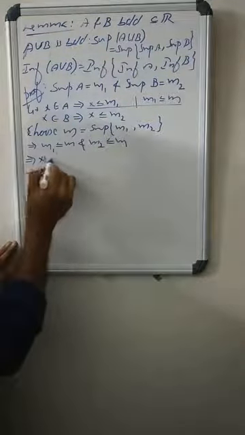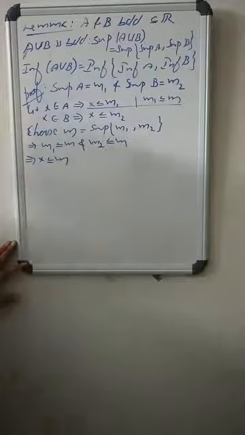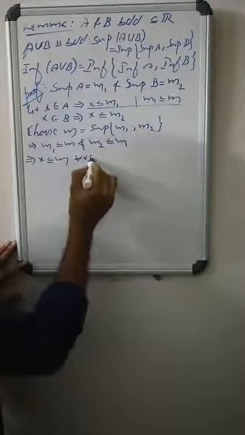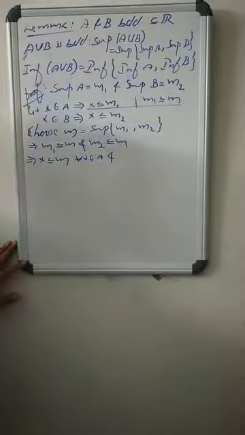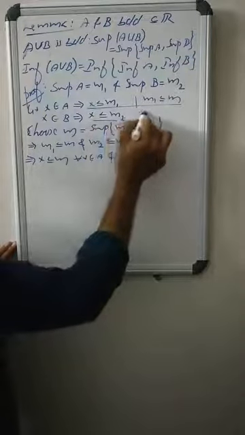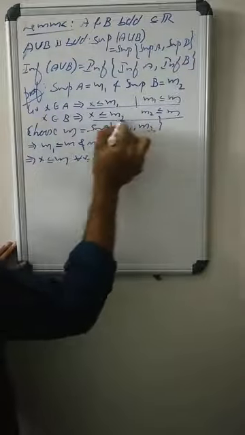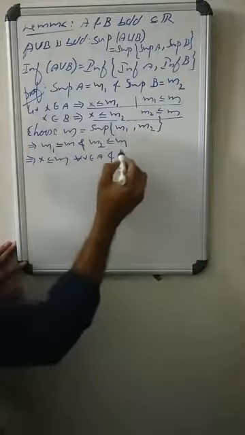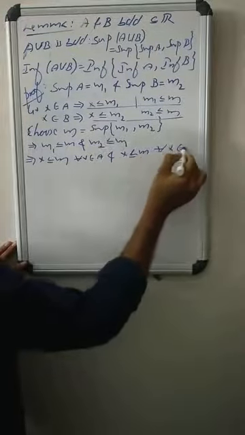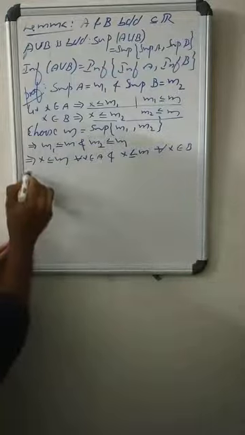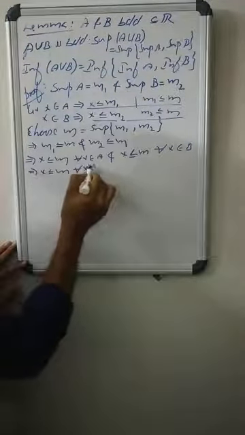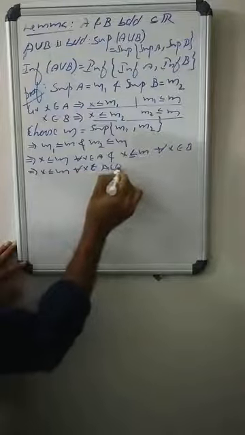So it implies x less than or equals m for all x falling in A. And similarly, m2 less than or equals m, x less than or equals m2. Again by the transitive property, there is also x less than or equals m for all x falling in B. Thus, we can conclude that x less than or equals m for all x falling in A union B.